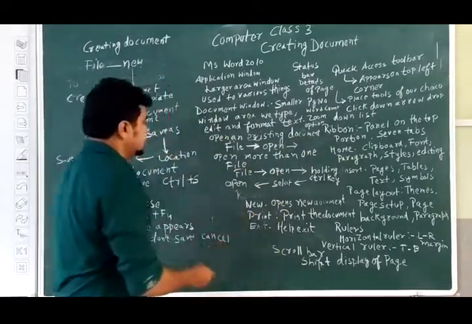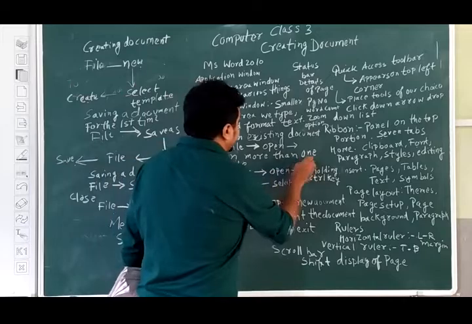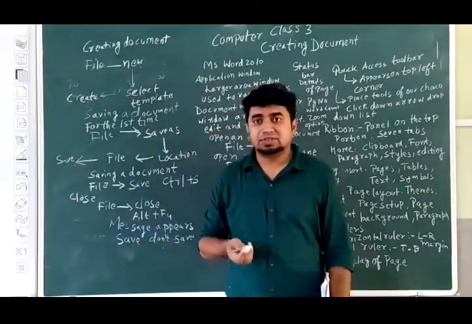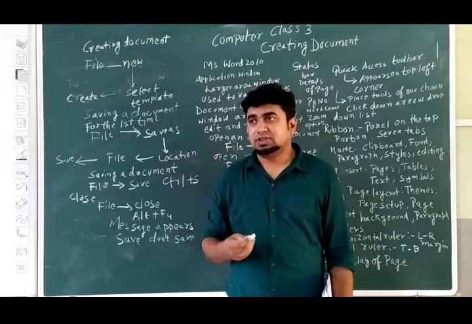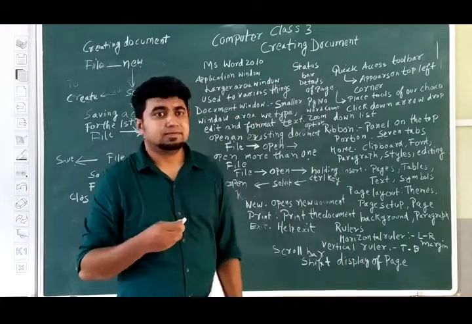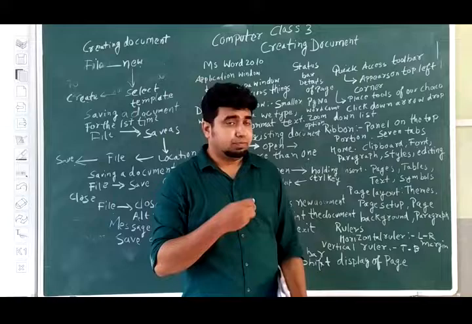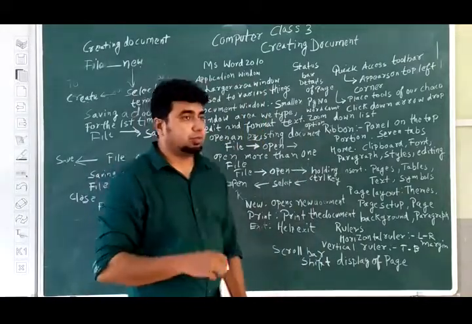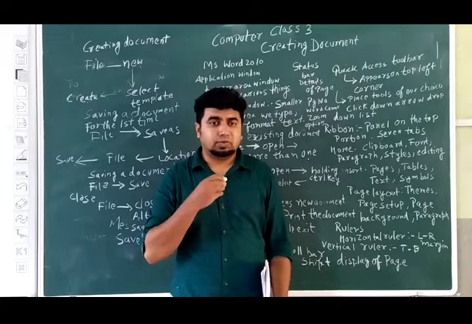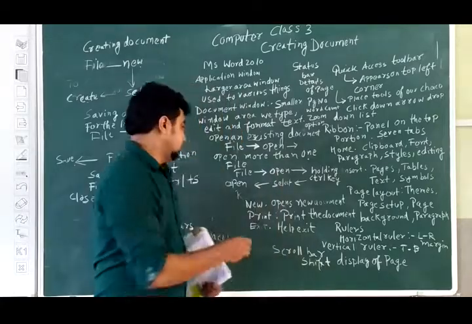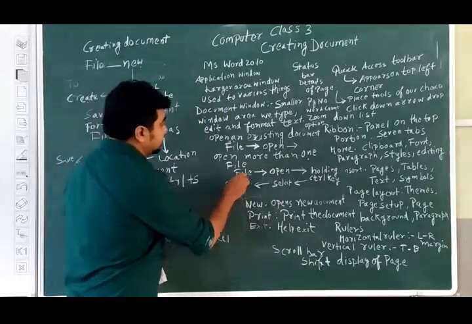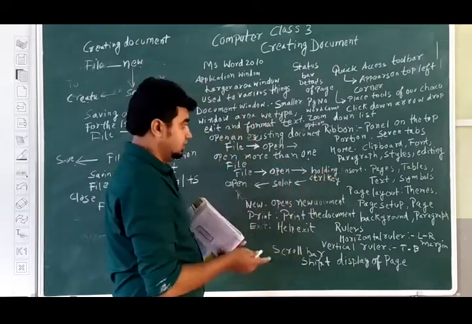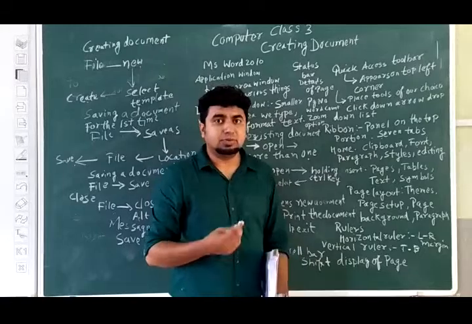The other option is opening more than one file. Suppose I have created one Independence Day speech file, and the other is the normal program file. If I want to open both files, we follow the same process. File, Open, then hold the Ctrl key, which is there on the keyboard.